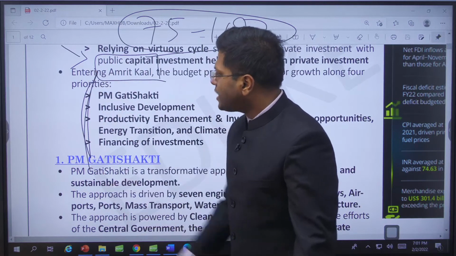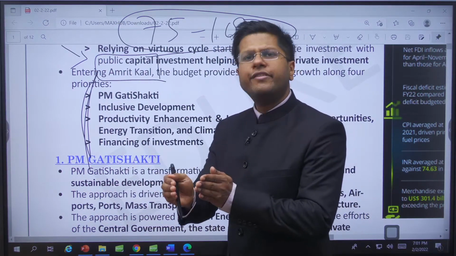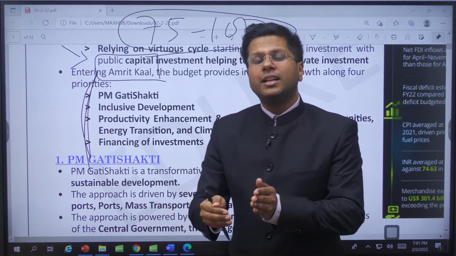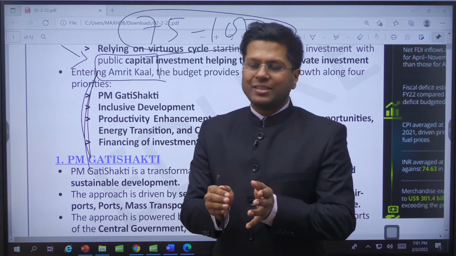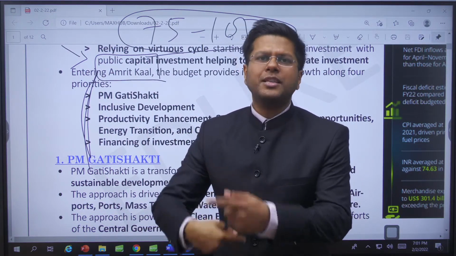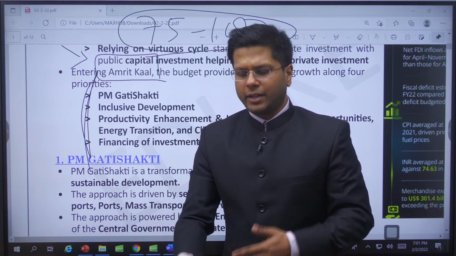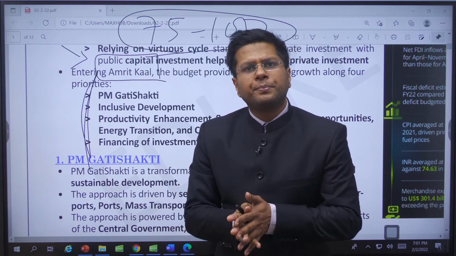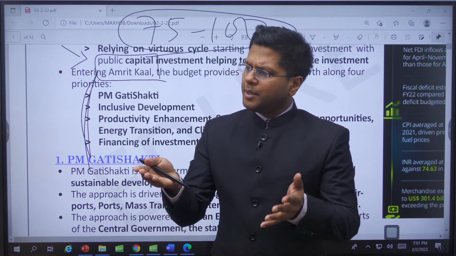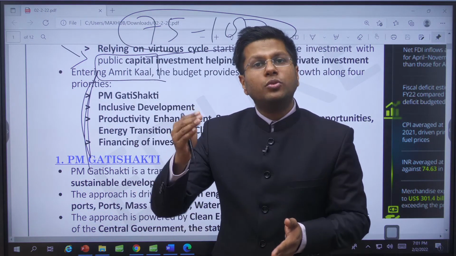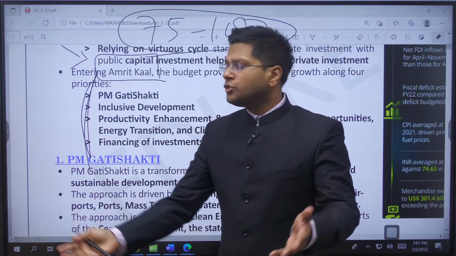So looking at the next 25 years, but looking at the growth every 2 to 3 years. This is the reason the government now proposes programs which will run for 2 to 3 years, and then they subsequently revamp the program in the next 2 to 3 years and release another program. For example, Portion 1, Portion 2.0. Similarly, programs like Udaan 1, Udaan 2, Udaan 3, Udaan 4, so many of them.